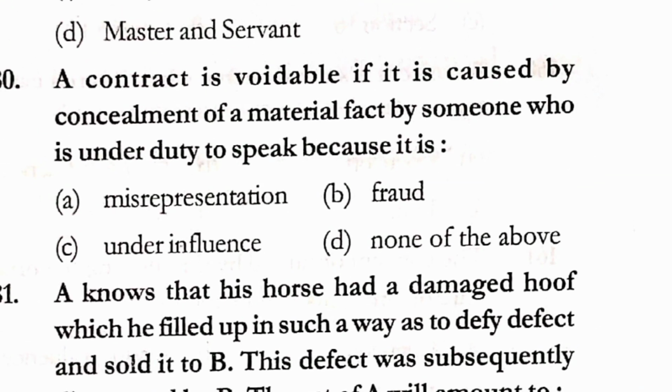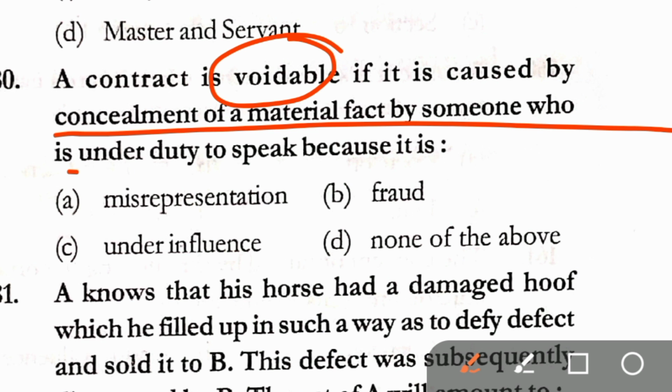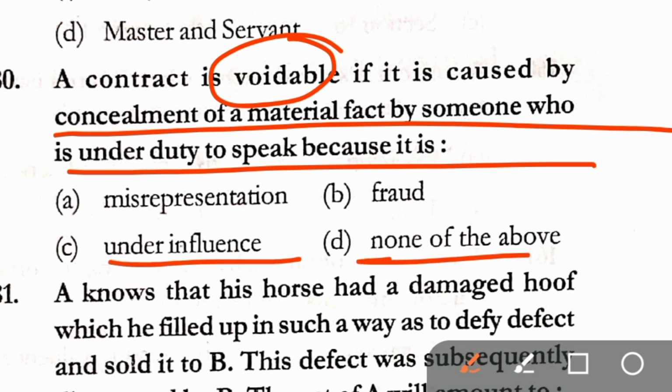Question number 180. A contract is voidable if it is caused by the concealment of a material fact by someone who is under duty to speak because it is misrepresentation, fraud, undue influence, none of the above. Correct answer here is option B, that is fraud.